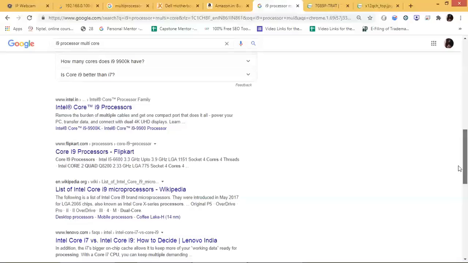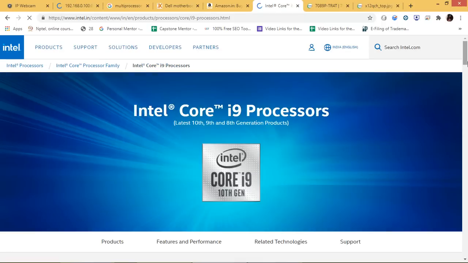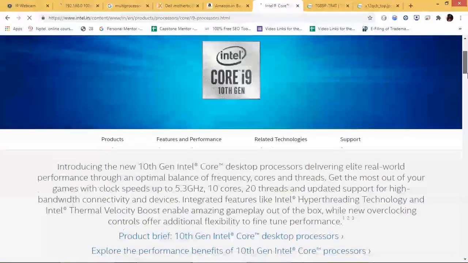They are all multi-core systems. If you check the i9 processor, you can see there are 10 cores.